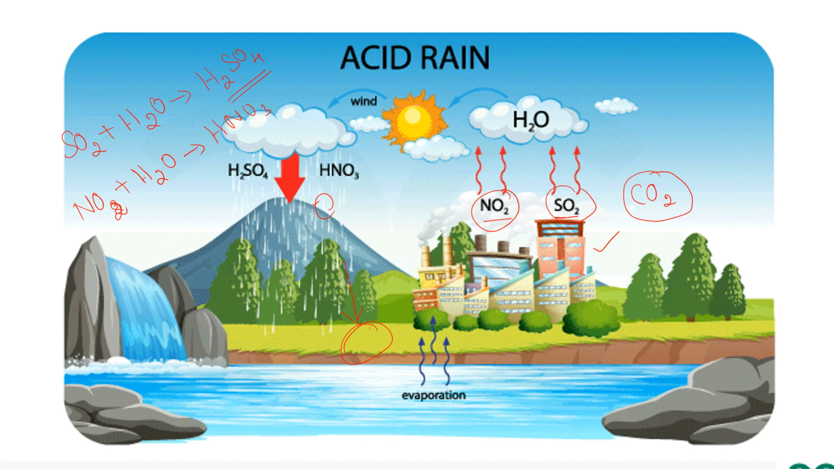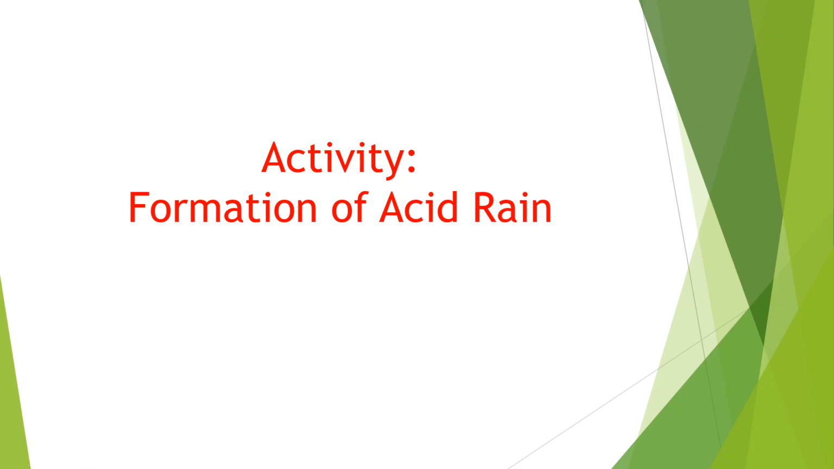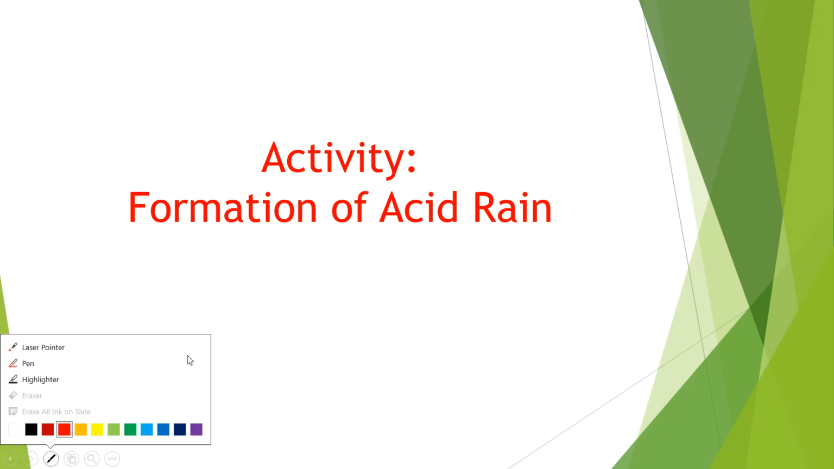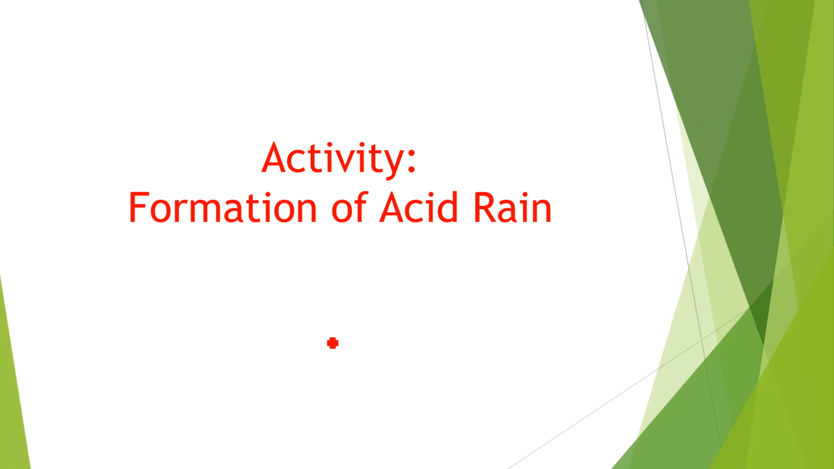How is acid rain formed? See here, in the atmosphere, if more factories and vehicles are running, what will happen? It releases harmful gases like sulfur dioxide, nitrogen dioxide and carbon dioxide, and these gases react with the water and produce acid. So this is called acid rain. Its formula is, see here,